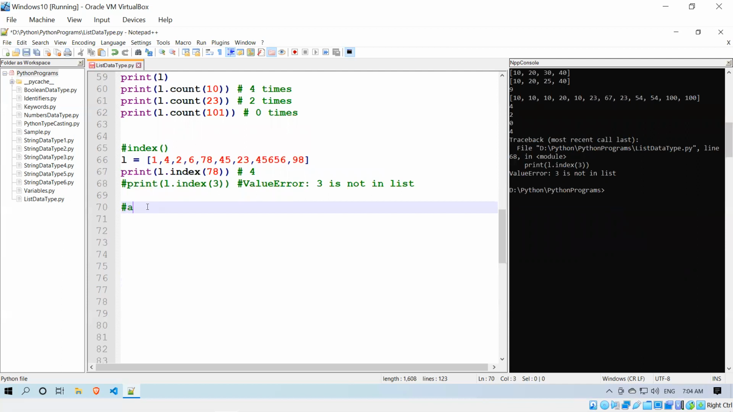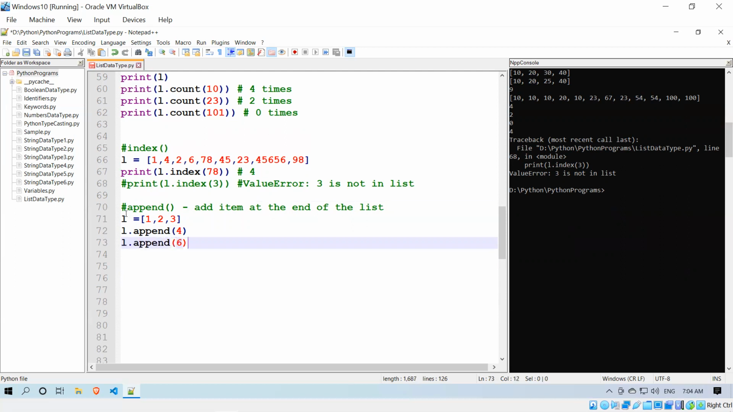We have one more method called append. What append will do is add an item at the end of the list. I'll take one sample list: 1, 2, 3. Okay, so L dot append, I'll say 4. Then I will append one more value, 6, and then I'll print this L.